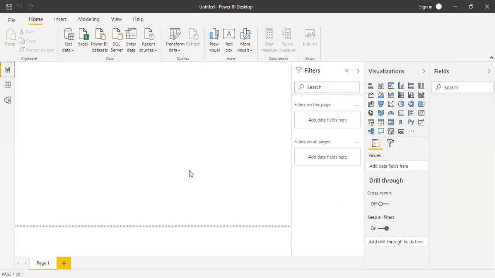I have now signed in because I did create an account earlier. This is the desktop which you will be getting. You call this a Power BI workspace.